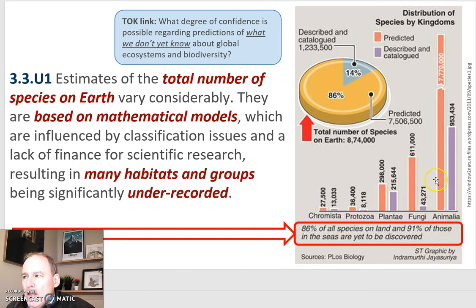And here you can see Animalia. We've discovered an awful lot of our species. There's the predicted number in Animalia. There's the number that we found. Fungi, remember, that's like the mushrooms or even the lichens and things like that. And in terms of the Animalia, that can range from, say, chimpanzees or gorillas or orangutans in Borneo, all the way to various jellyfish species.